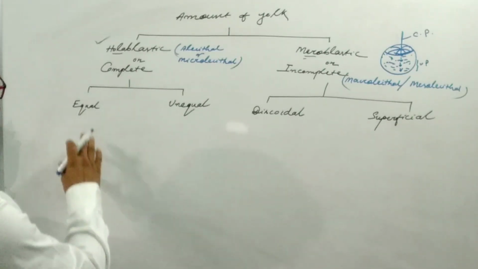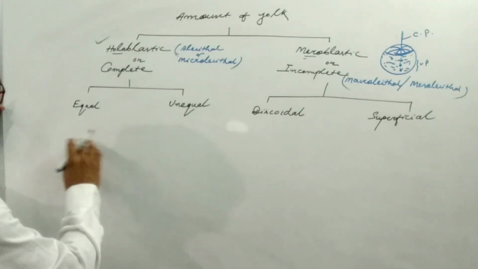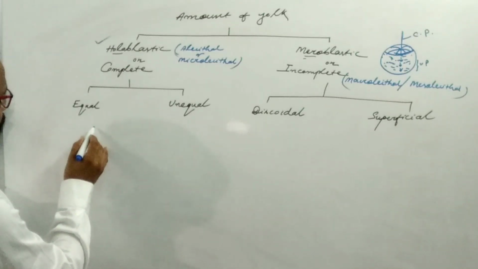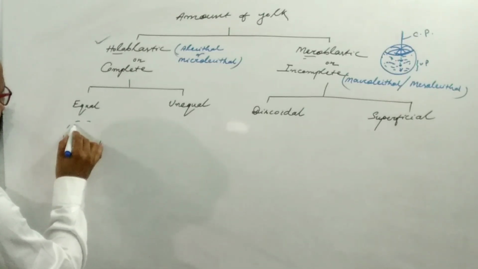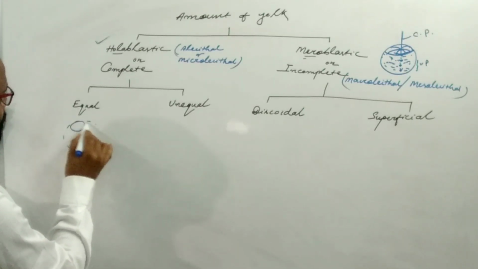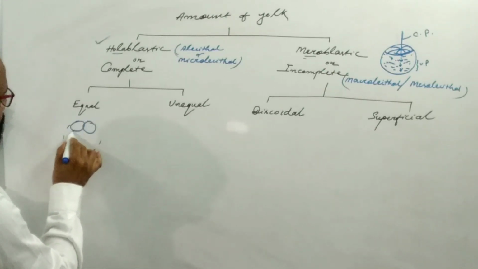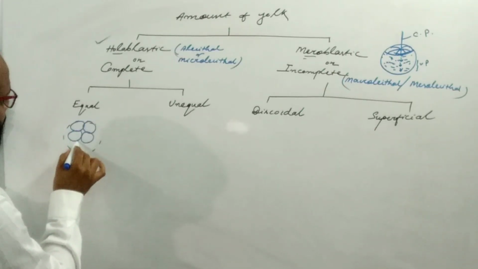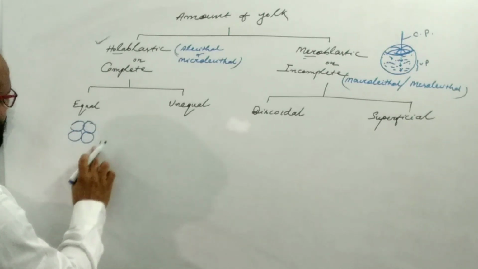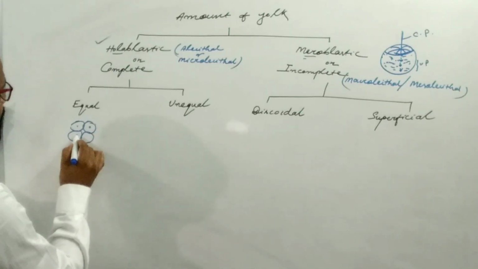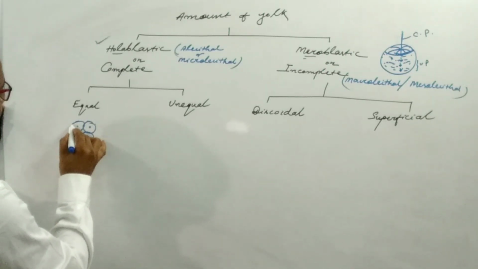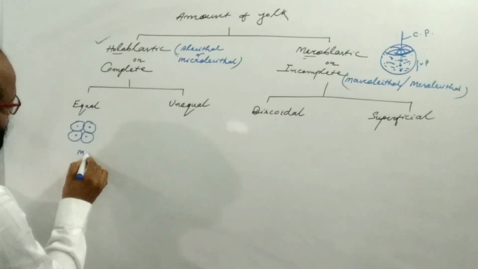Complete cleavage, again, has two types, equal and unequal. If equal blastomeres are formed, suppose these are equal blastomeres, this is known as the equal holoblastic cleavage, which is found in mammals.